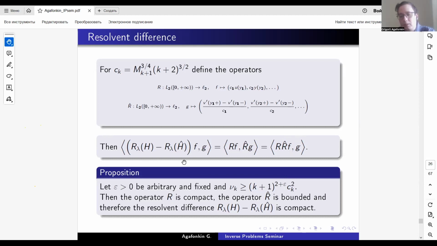So if we prove this statement, we will have that the resolvent difference is compact for nu_k large enough, and therefore the essential spectrum remains equal to the essential spectrum of the auxiliary problem.